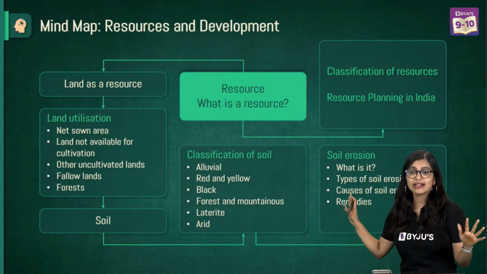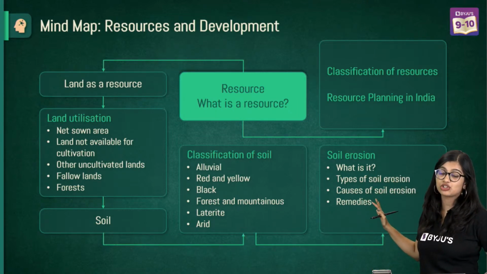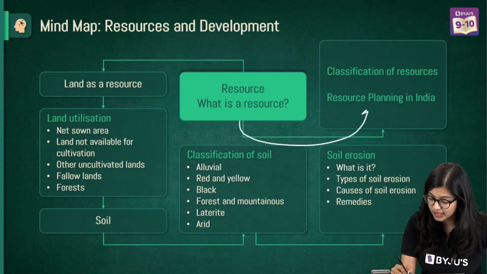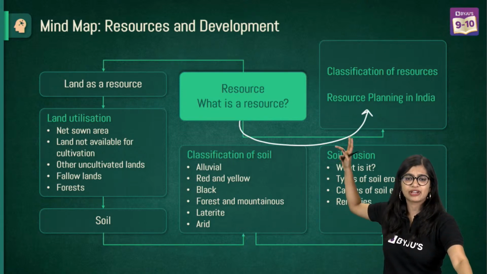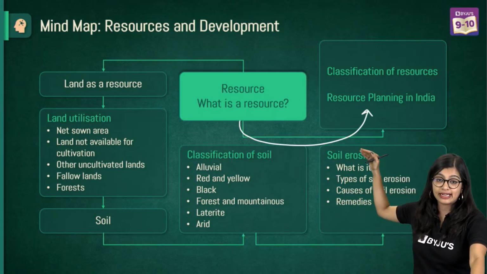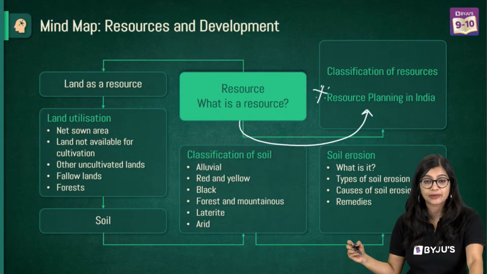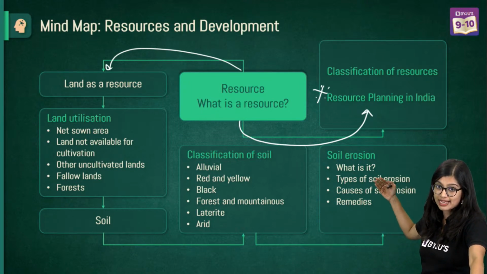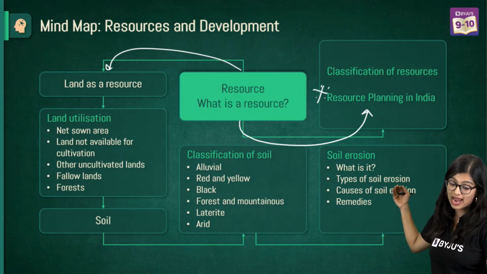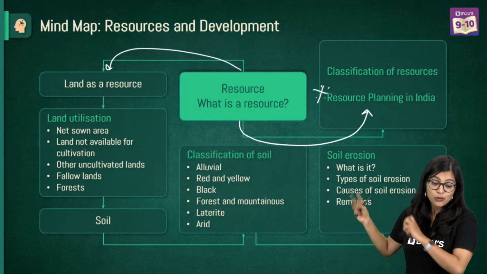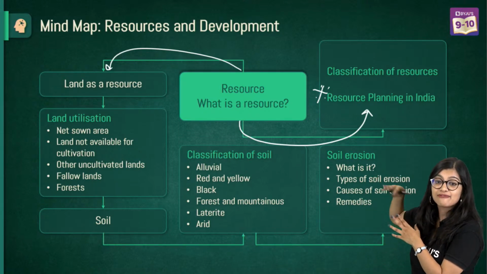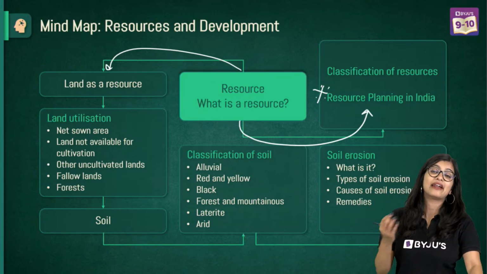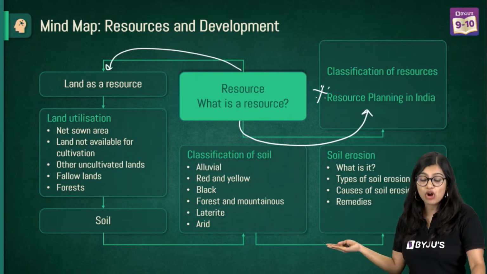Okay? So everybody, this is a quick mind map for this chapter where we talk about resources and what a resource is. We first talked about what a resource is, a basic understanding of the classification of resources, and resource planning in India. This is very, very important. Following that, we learned how land is a resource and spoke about land utilization, where we learned all the terms like net sown area, land not available for cultivation, other uncultivated land, fallow land and all of that. Then we learned about land degradation and land conservation.